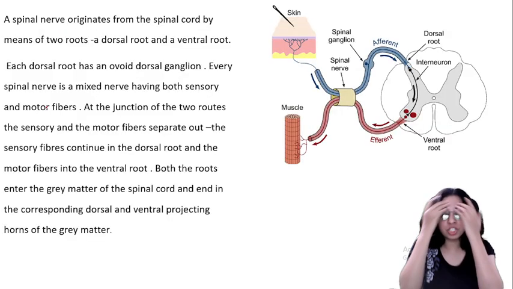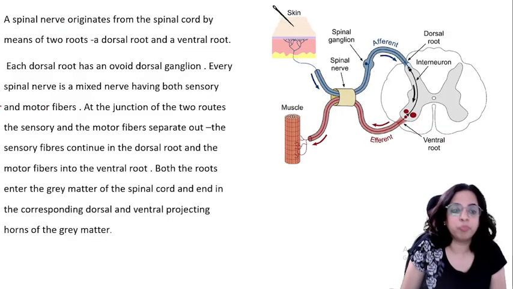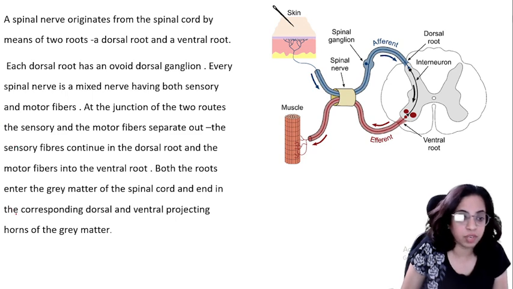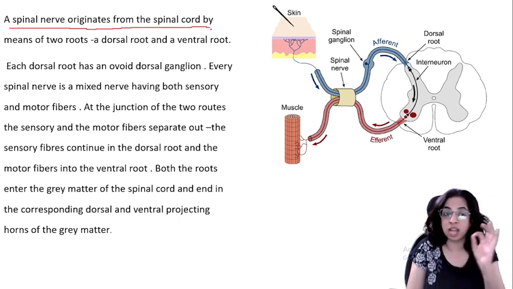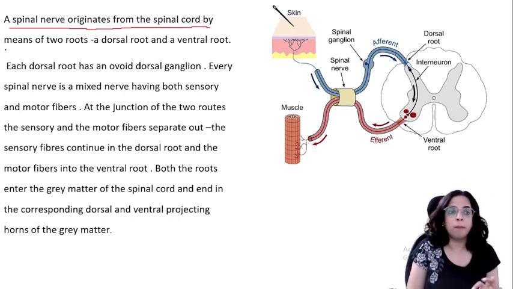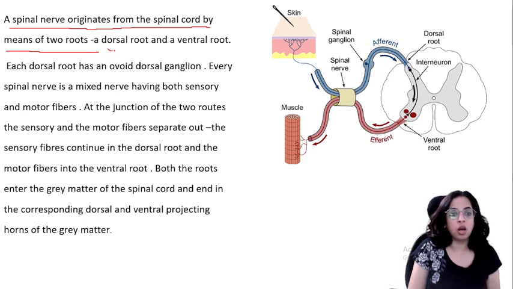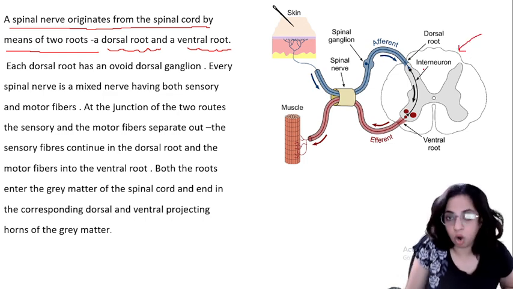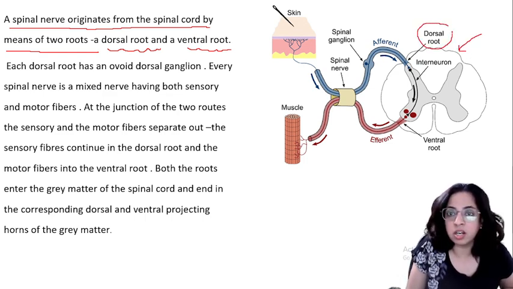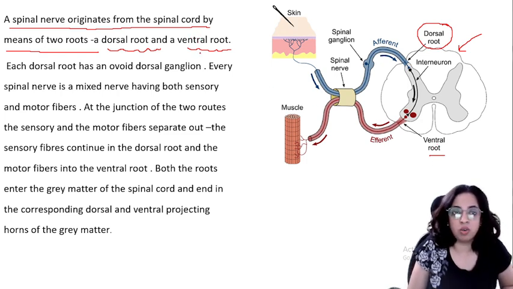Now you pay attention to this diagram. All of you pay utter attention here. This is a very important slide. A spinal nerve originates from the spinal cord. It starts from the spinal cord by means of 2 roots, a dorsal root and a ventral root. So you see here, this is a cross section of a spinal cord. So can you see here a dorsal root and a ventral root? So they arise from a dorsal root and a ventral root.